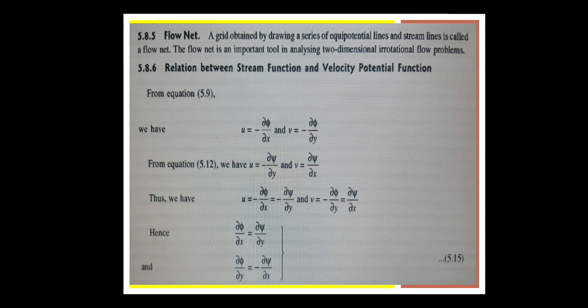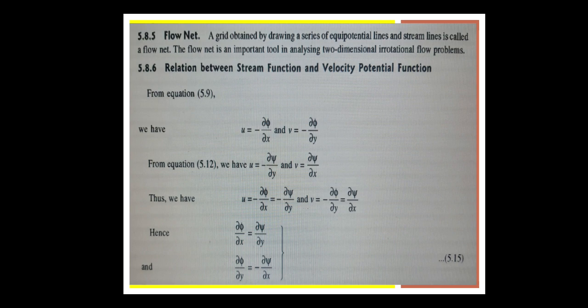So if you see the flow net analysis, what is the meaning of flow net? A grid obtained on a drawing of a series of equipotential lines and the stream lines is called a flow net. So whenever you are making a graph, an x-axis y-axis graph, whenever there are lines and streams passing through the lines, it is nothing but a flow net. The flow net is an important tool in analyzing two-dimensional flows for irrotational problems.